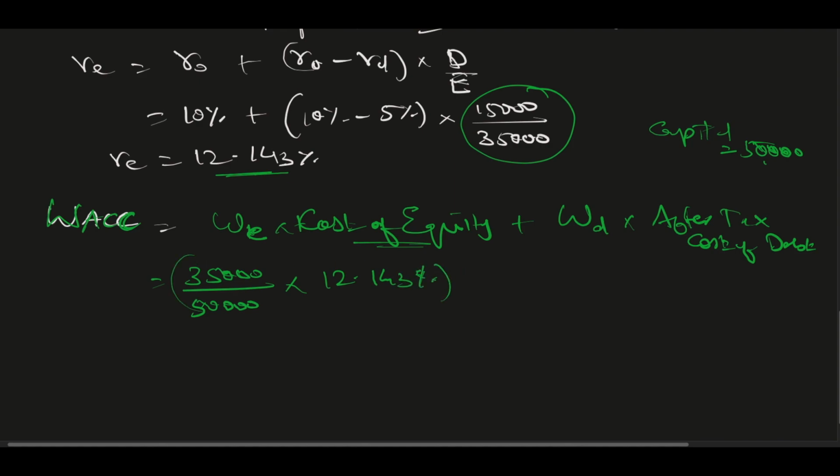This is one part, plus weight of debt. Weight of debt will be 15,000 divided by 50,000 total, into after tax cost of debt, which will be 5% into 1 minus tax. The tax was 25%, so 1 minus 25%. So now if I solve all this, it comes to 10%. So the WACC will come to 10%.